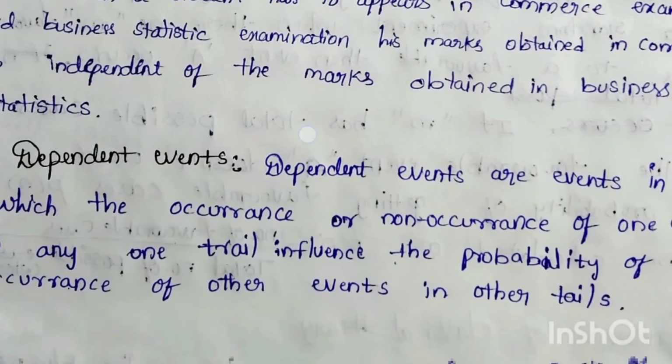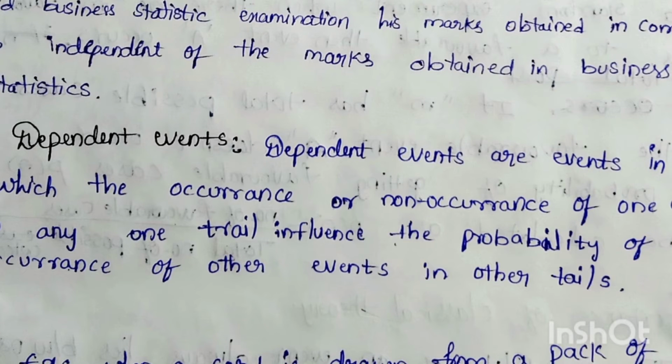Next, definition, dependent events. Dependent events are events in which the occurrence or non-occurrence of one event in any one trial influences the probability of occurrence of another event in another trial.